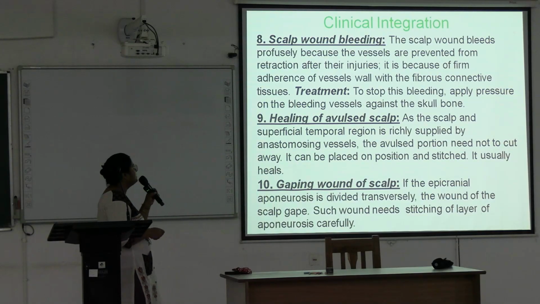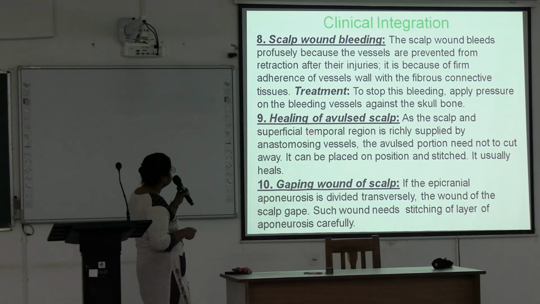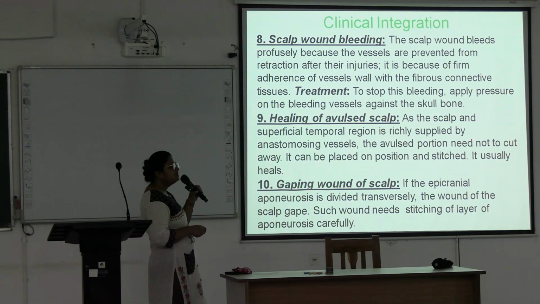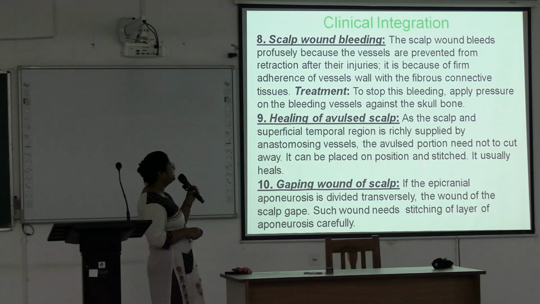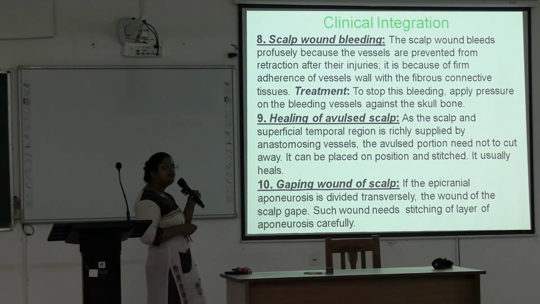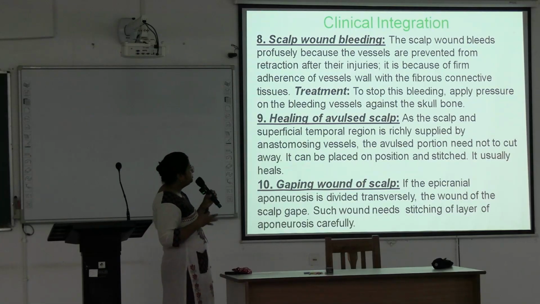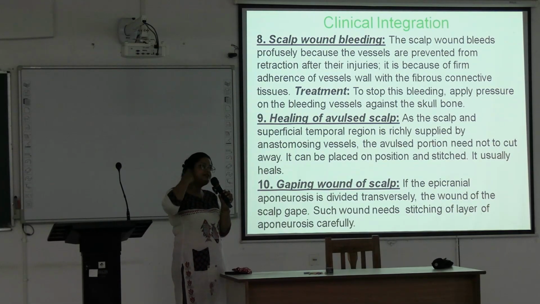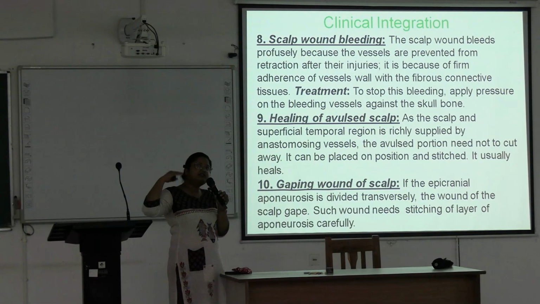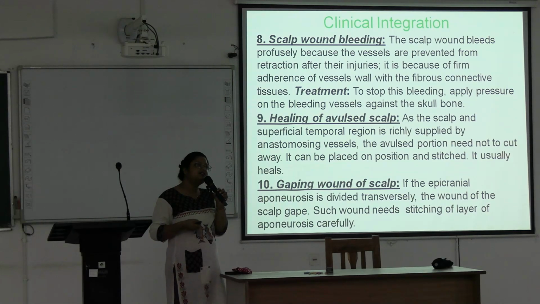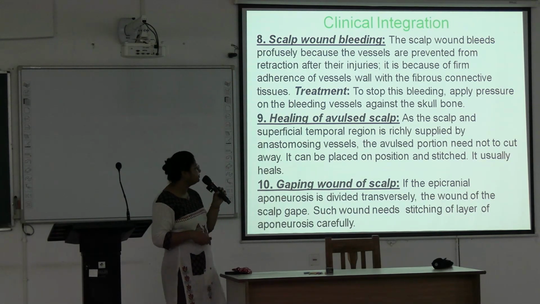Next is healing of the avulsed scalp. As the scalp and superficial temporal region is richly supplied by anastomosing vessels, the avulsed portion need not be cut away. It can be placed in position and stitched. It usually heals. Okay. If due to some reason some part is avulsed from the scalp, you have to place it and give the stitches, and it will heal on its own.